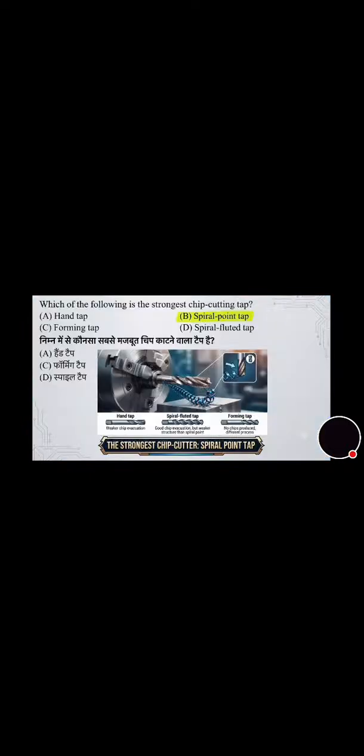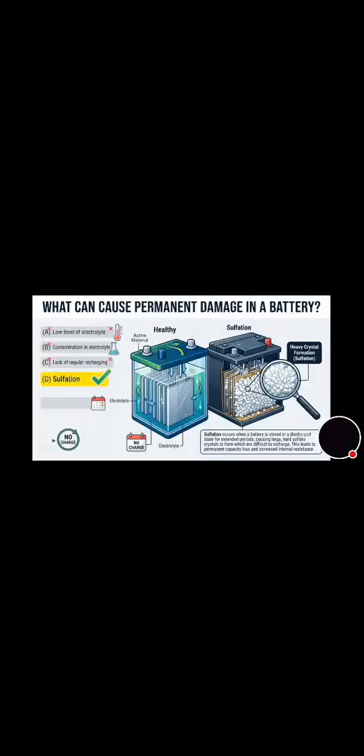Now we will move to the next question. Which of the following is the strongest chip cutting tap? Hand tap, forming tap, spiral point tap, spiral fluted tap. Its correct answer is option B, that is spiral point tap. Now we will move toward the next question that's on the screen. You can see the energy stored in a battery is termed as power capacity, power security, power creativity, and power density. And it's correct. Now we will move towards the next question that's on the screen.